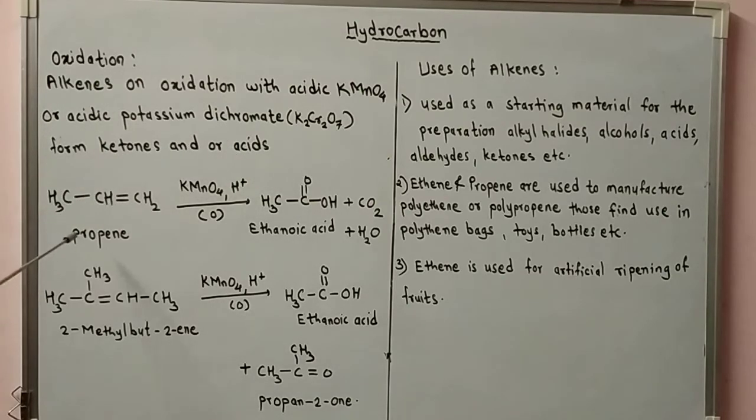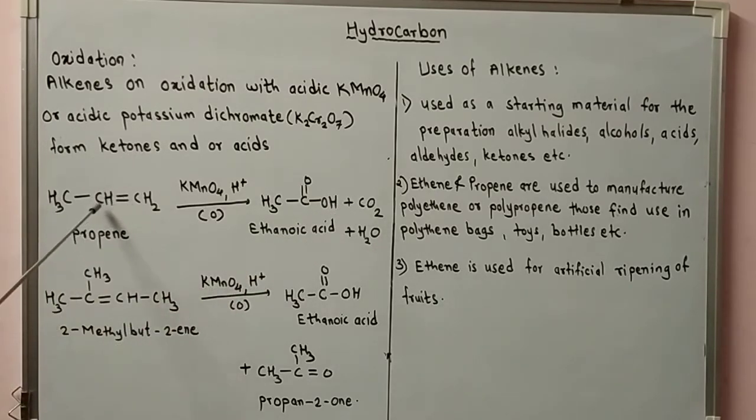For example, propene, CH3-CH=CH2, with potassium permanganate KMnO4 in acidic condition, H+, and nascent oxygen, gives ethanoic acid, CH3-C(=O)-OH, that is CH3COOH, plus CO2 plus H2O.